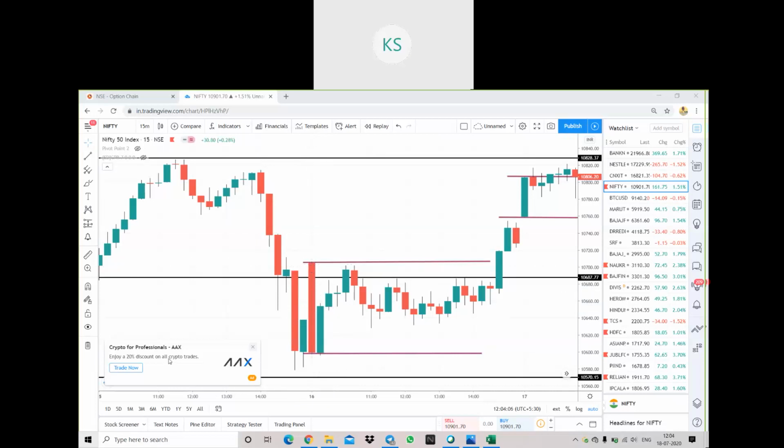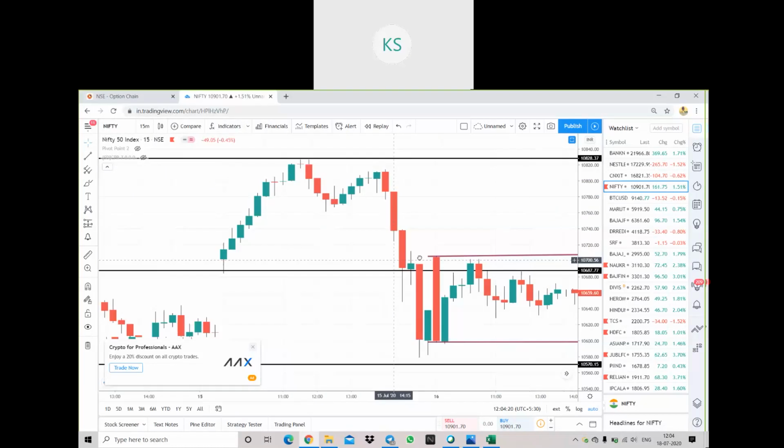Clear? But here I got a closing only after 2:45. So I did not do selling in this. On this day I did not do selling because the condition did not match. Clear?